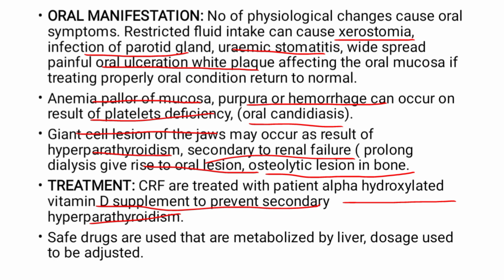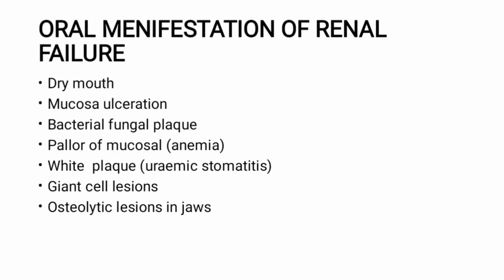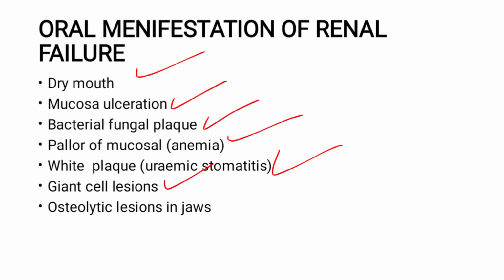Okay, use safe drugs that are metabolized by the liver. It means you have to give those drugs that can be metabolized by the liver, and the dosage should be adjusted according to the patient. We study a lot of those patients who have renal impairment, so dosage adjustment is very important for those patients. Okay, now what I have told you: dry mouth, xerostomia, oral ulceration, plaques, bacterial and fungal plaques, pallor of mucosa due to anemia, uremic stomatitis, giant cell lesions of the jaws, and also osteolytic lesions in the jaws.